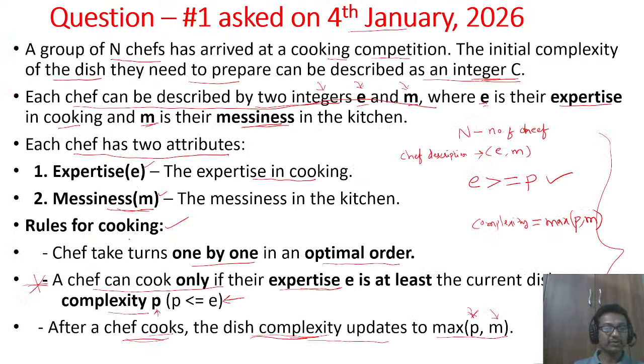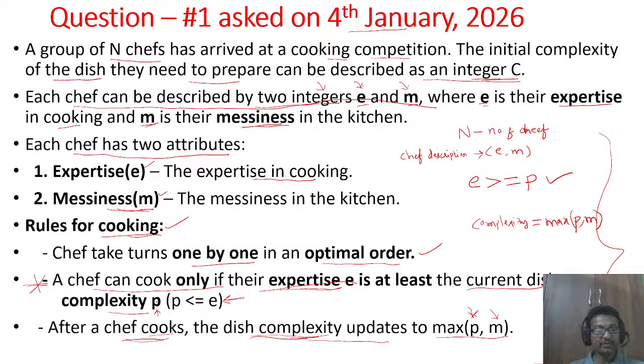Rules for cooking: chefs take turns one by one in an optimal order. This is the first rule. And a chef can cook only if their expertise is at least the current dish complexity. The current dish complexity p is given to us.